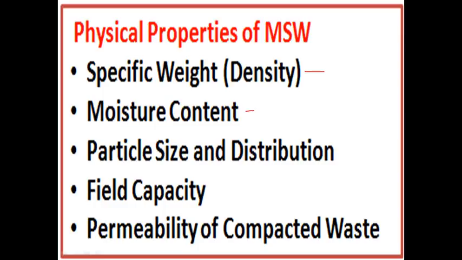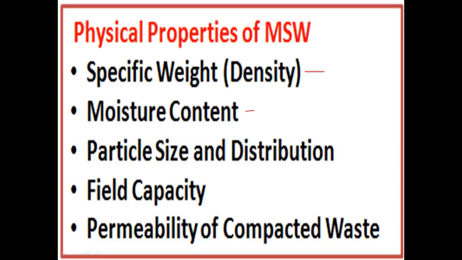Season means it may be summer season, rain season or winter season. Depending on that you have to consider, because as the season changes, the density will also change. If you take a small quantity of any waste and the rain occurs, the moisture inside your solid waste is more, so density is more, as well as weight. The volume will reduce, but the weight will increase due to the moisture presence in your solid waste. That is the important point.